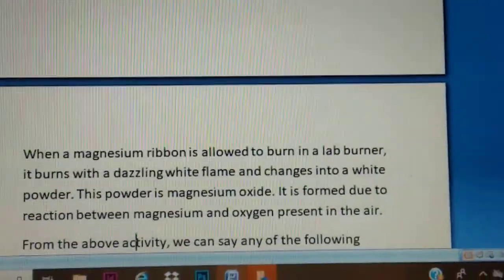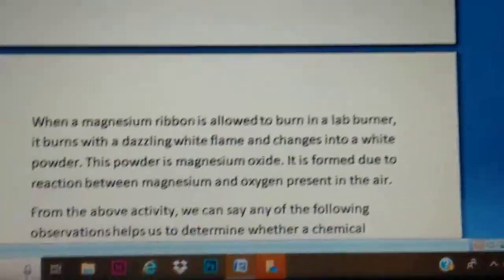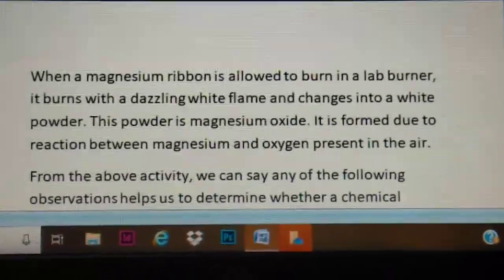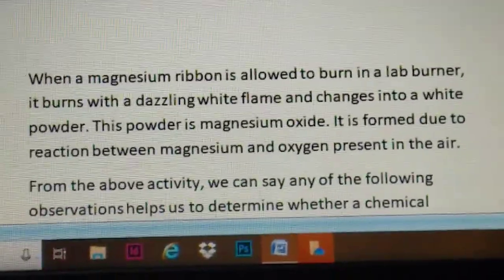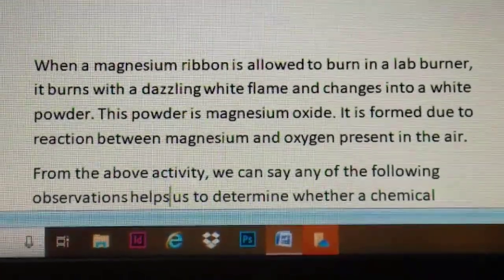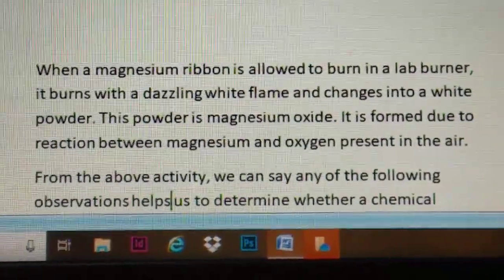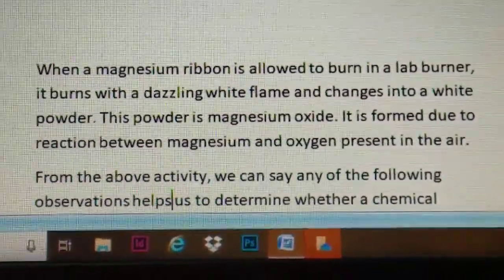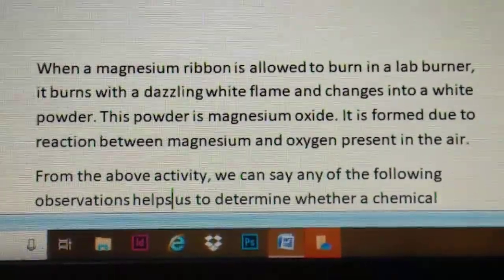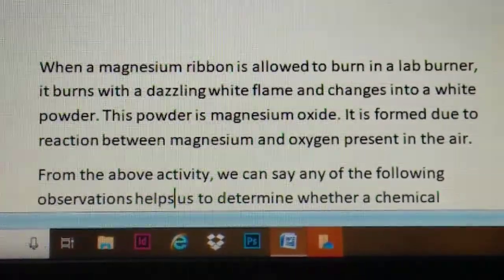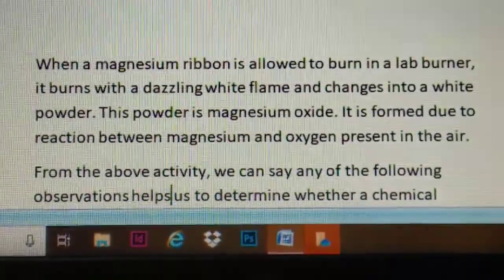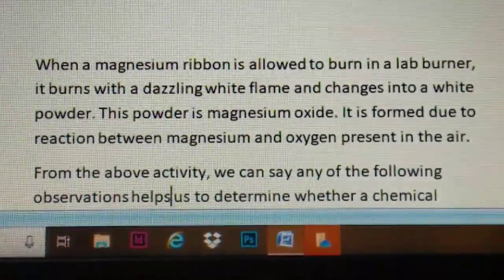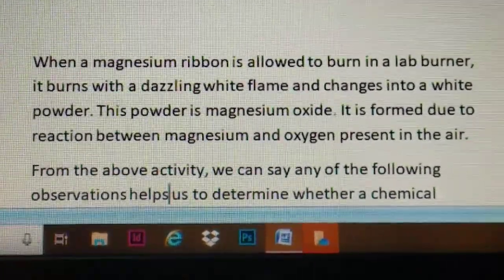Now suppose I give you a very simple experiment: if we burn a magnesium ribbon in a burner, then what will we see? We see that the magnesium ribbon burns with a dazzling white flame and changes into white powder. Now this powder is magnesium oxide, and how is it formed? It is formed due to the reaction between the magnesium and oxygen present in the air.